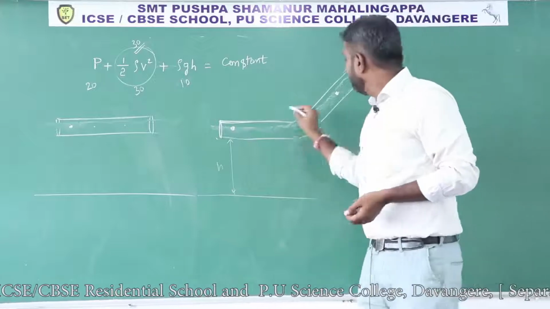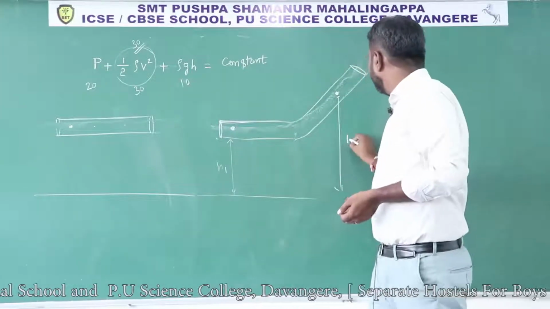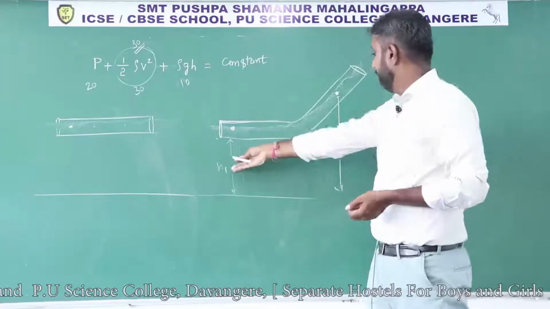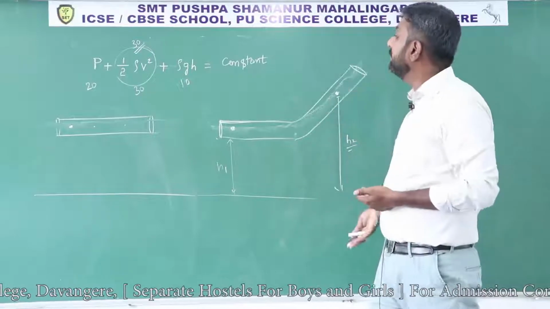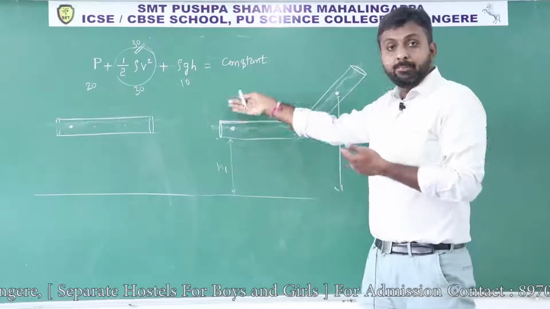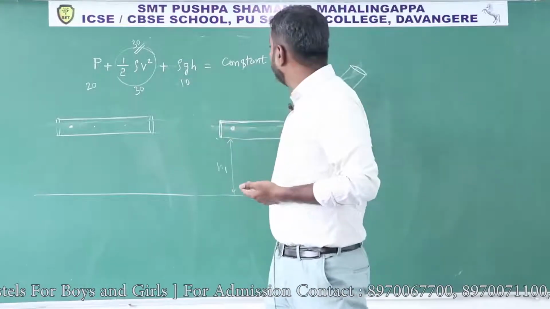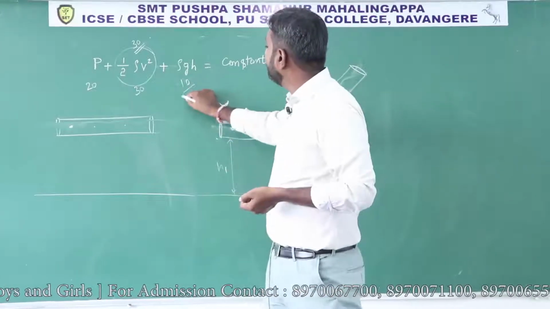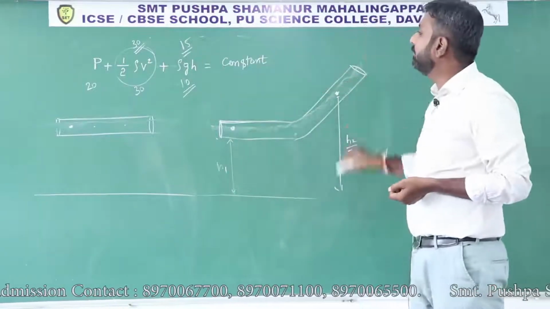But if you see, this height is h1 and this height is h2, isn't it? So h2 is more than h1, hence at this point potential energy is more and at this point potential energy is less. Here you got potential energy 10, and at this point you may get potential energy 15.